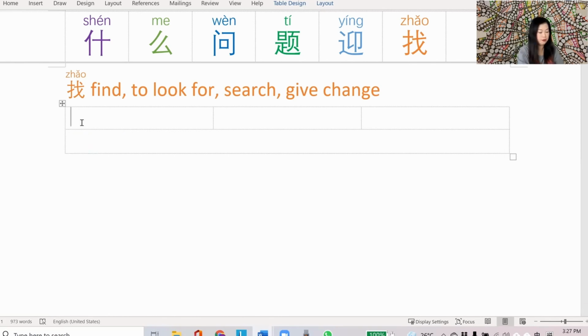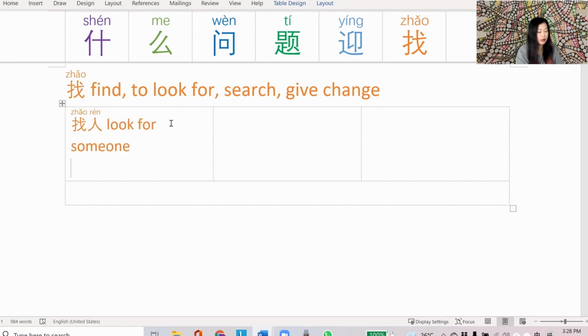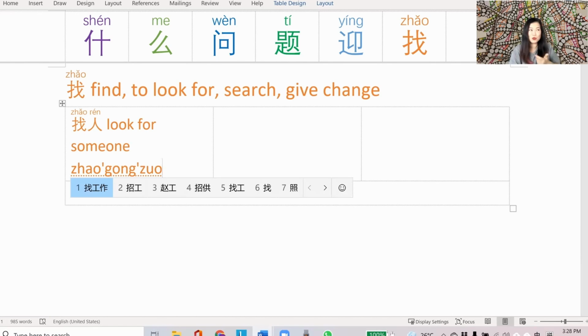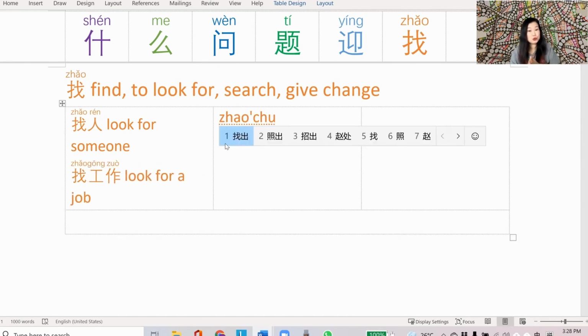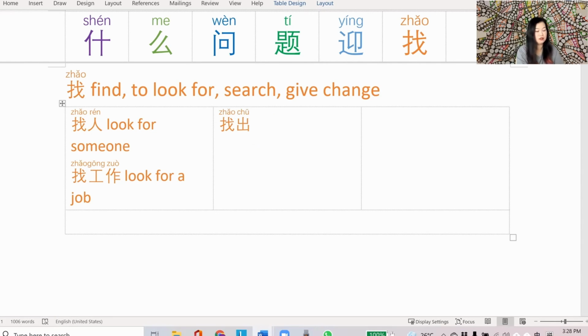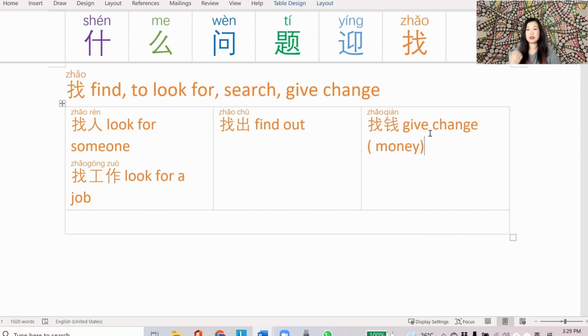Words using zhǎo. Zhǎo is to look for something. So what can you look for? You can 找人. Ren is a person. So 找人 is to look for someone. What else could you look for? I can 找工作. 工作 is work or a job. So 找工作 is to look for a job. Next, we have 找出, to find out. And finally, we have 找钱, to give change, specifically money.